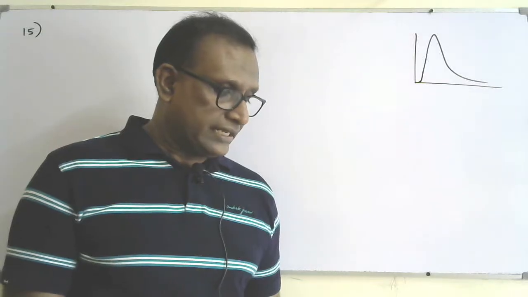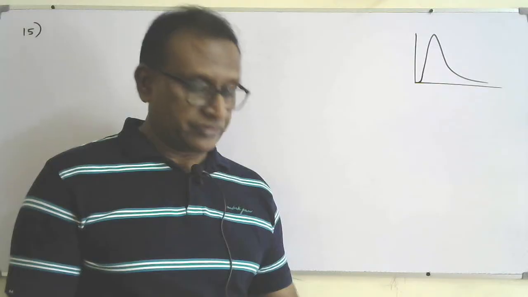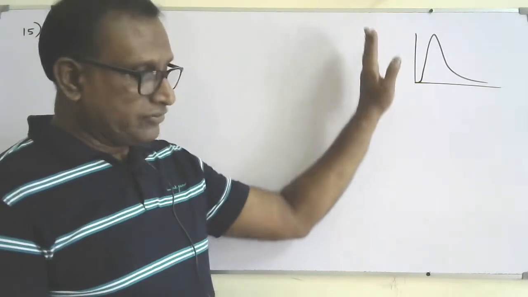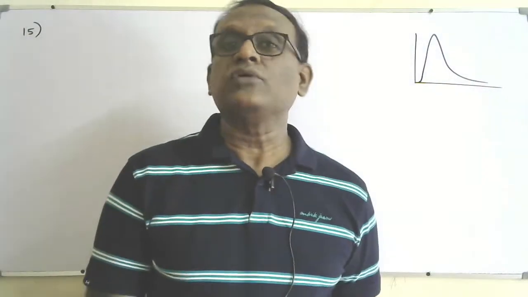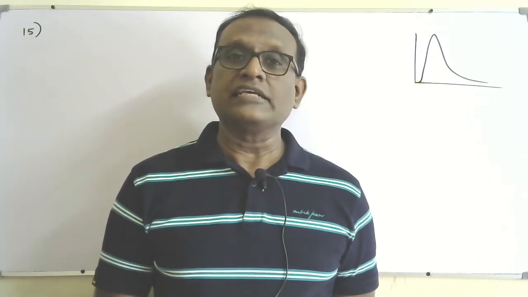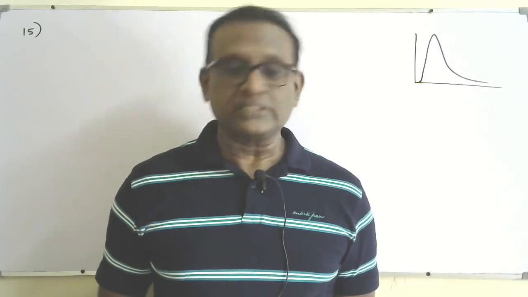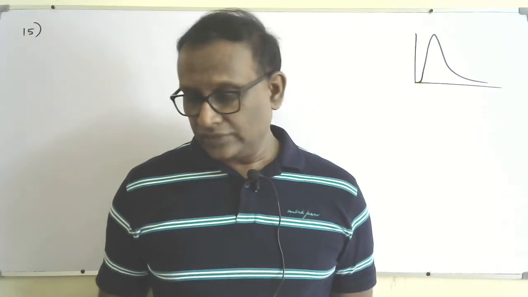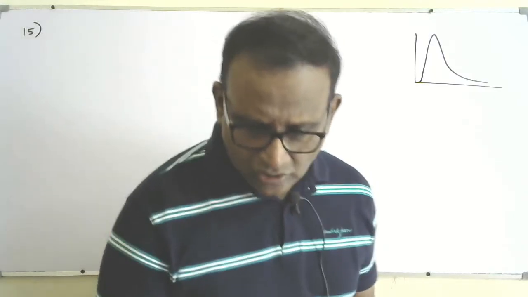So luminosity of the Procyon is given, diameter of the Sun is given. So we need to find the diameter of the Procyon, right? From this graph, intensity against wavelength, we can find the temperature by using Wien's law. Then use the Stefan-Boltzmann equation, L equals sigma A T to the power 4, and find the diameter of the Procyon. Then divide that diameter by the diameter of the Sun, to see whether we are getting 2 or some other value. We'll check it. So simple equation, normal question, right?